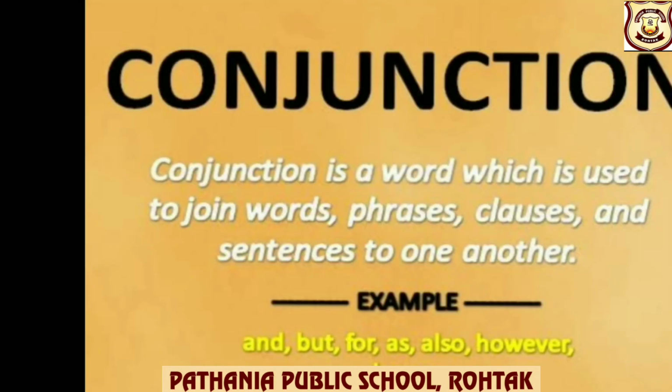A conjunction is a word which is used to join words, phrases, clauses, and sentences to one another. For example, and, but, for, as, also, however are conjunctions, children.